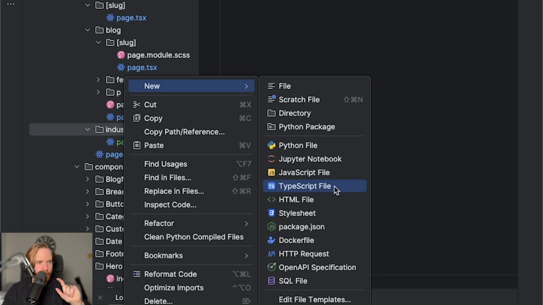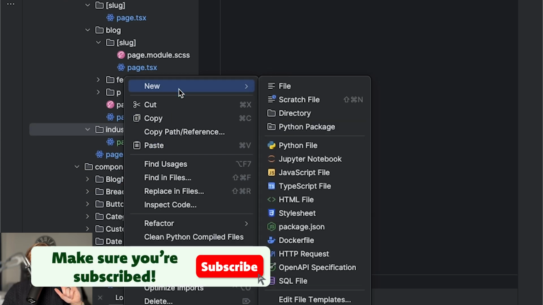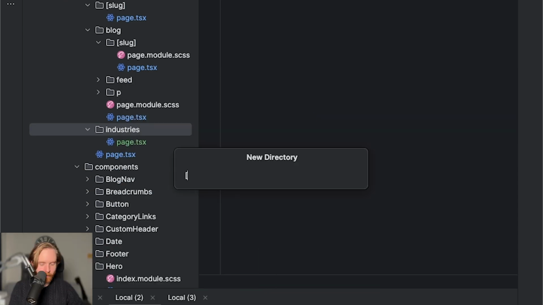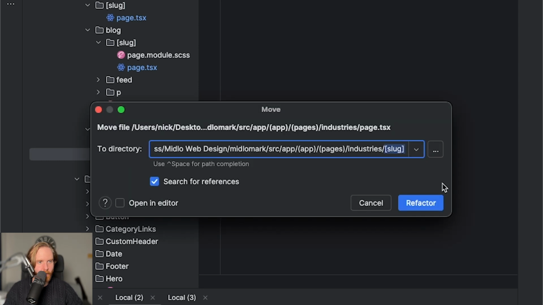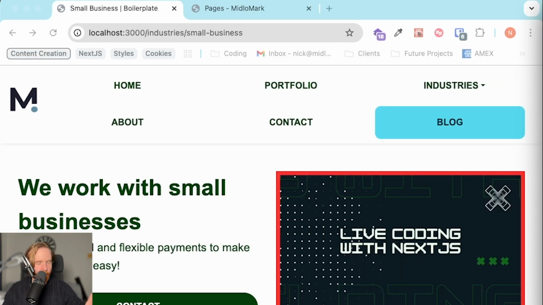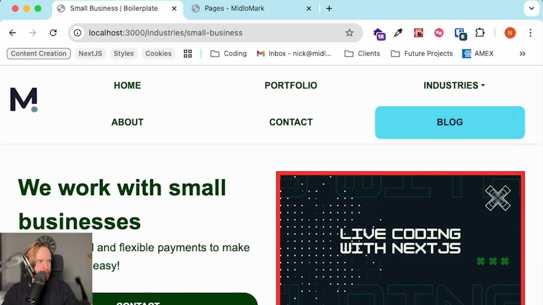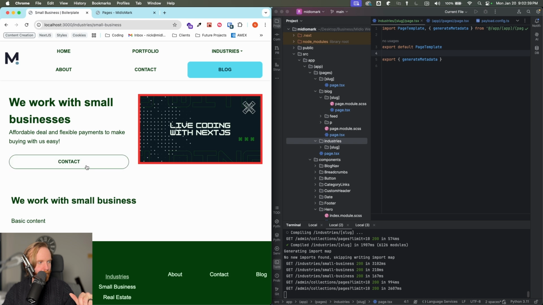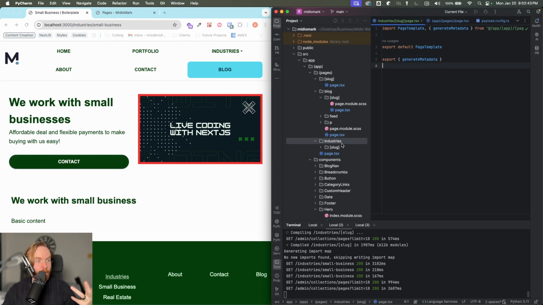So hold on. If we do a new directory, because we need to pull in the slug of our industries, and we're not going to have an industries page specifically. So then, hey, look at that. Don't you just love when things work? Yeah, so this just works. I've got some basic content. The contact page is there. And so I didn't have to do anything because the template still works.